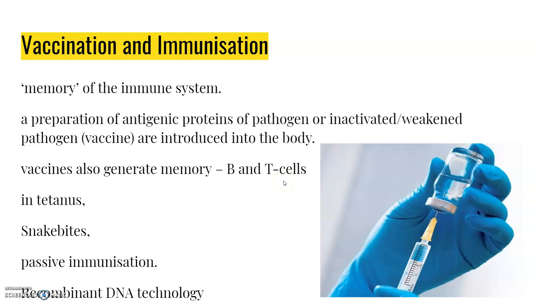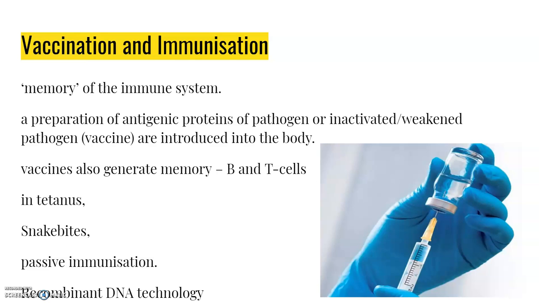And if a person is infected with some deadly microbe to which a quick immune response is required, as in the case of tetanus, we need to directly inject preformed antibodies or antitoxins, a preparation containing antibodies to the toxin. Even in the case of snake bites, the injection given to patients contains preformed antibodies against the snake venom. This type of immunization is called passive immunization.